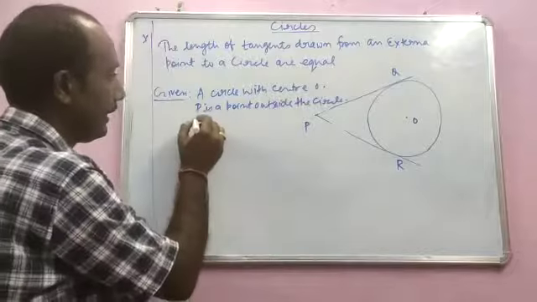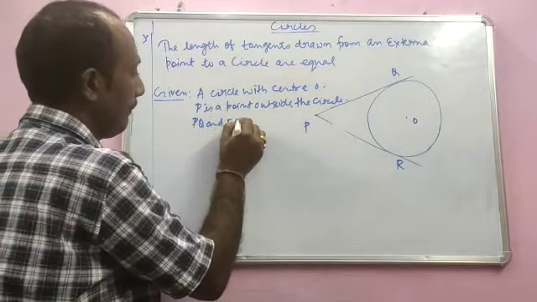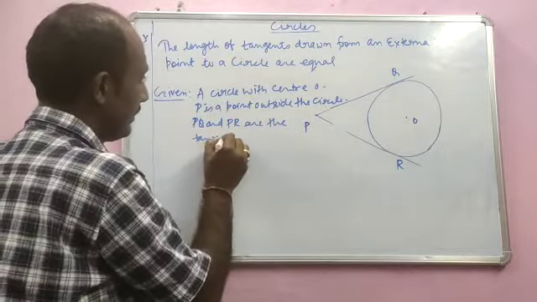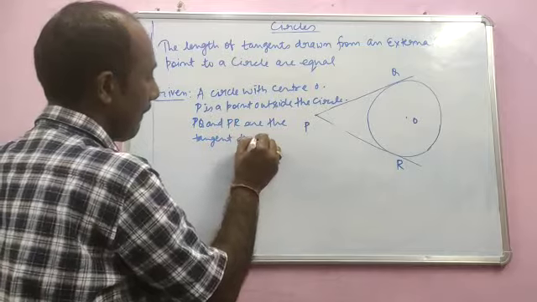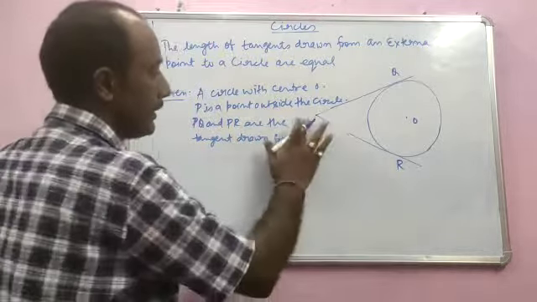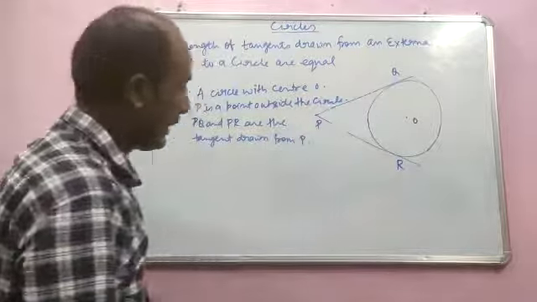Okay, then PQ and PR are the tangents drawn from P. So from this point P, PQ and PR are the tangents drawn.